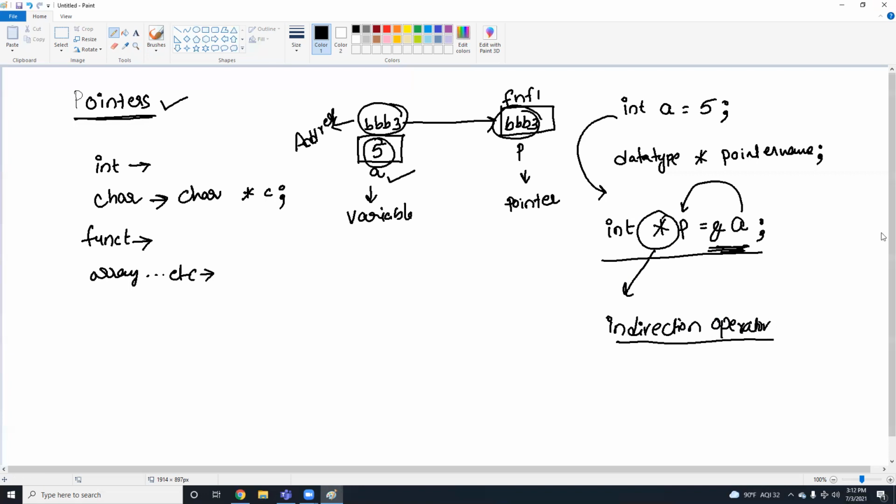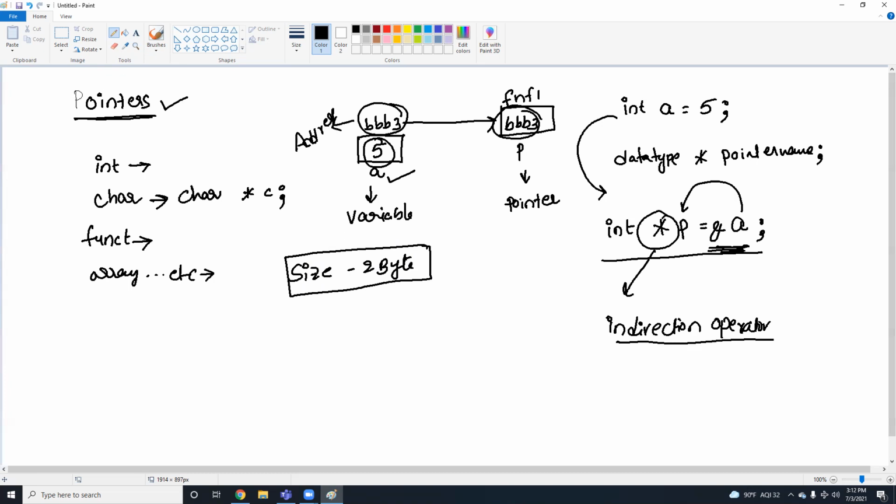The symbol that we are using in a pointer, star, is called the indirection operator. The size of the pointer will always depend on architecture. If you are using a 32-bit architecture operating system, the size of a pointer is 2 bytes.